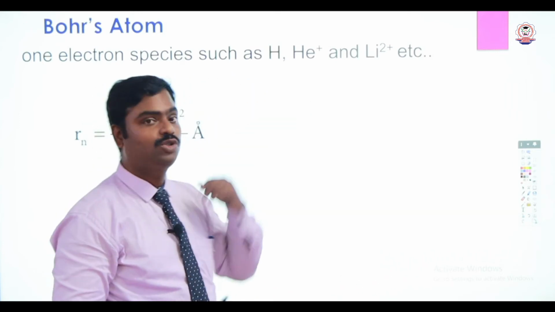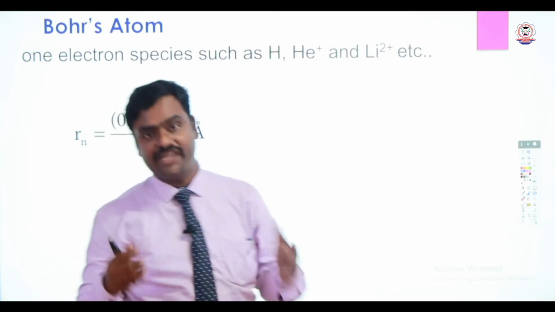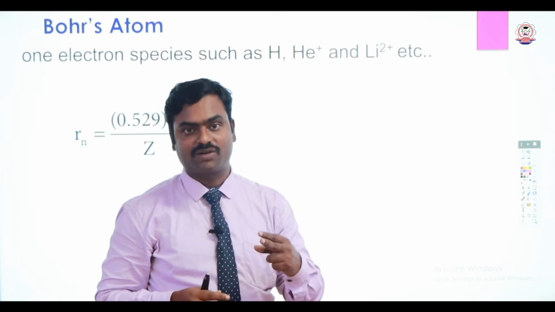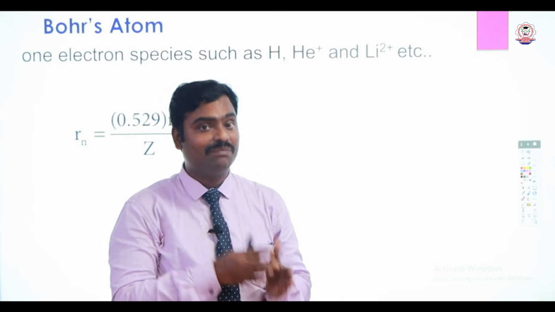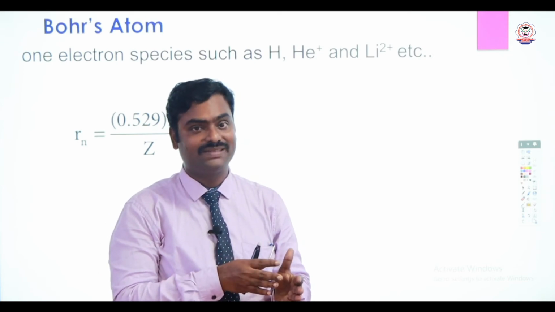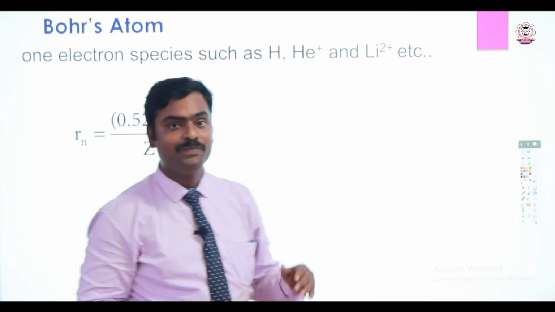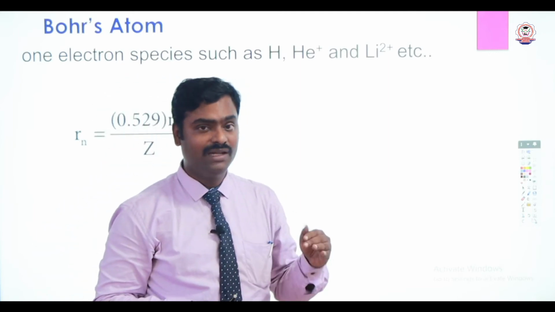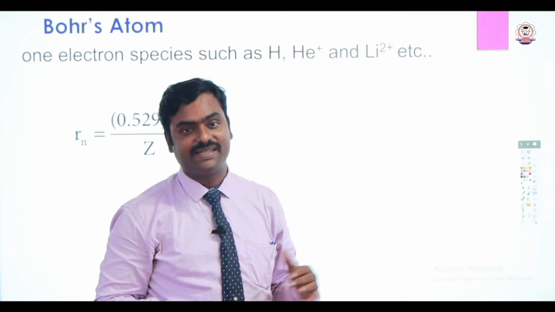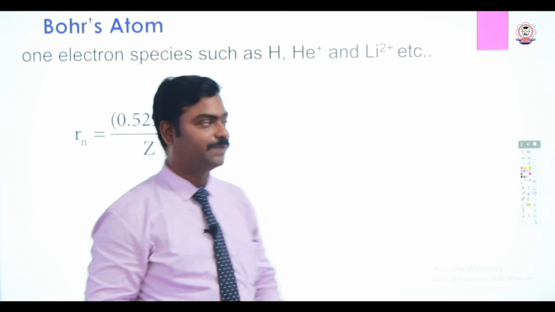Likewise, lithium 2 plus. In lithium, there are 3 electrons. When it loses 2 electrons, it becomes lithium 2 plus. Now the number of electrons available in lithium 2 plus is only 1 electron. So Bohr's atomic model is best suited only for one-electron species, not for multi-electron species.